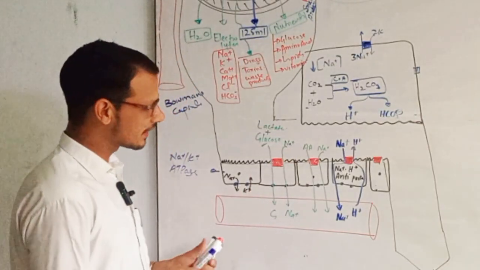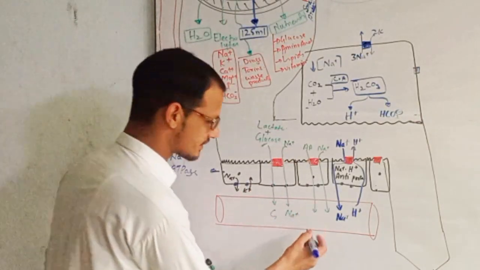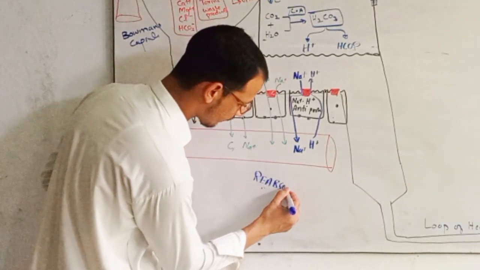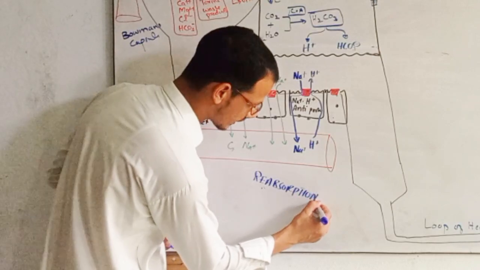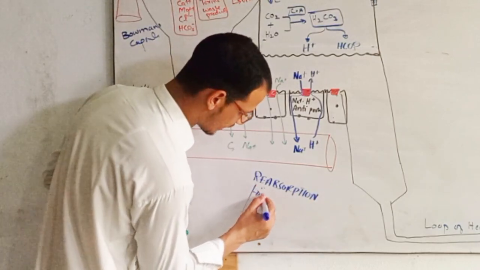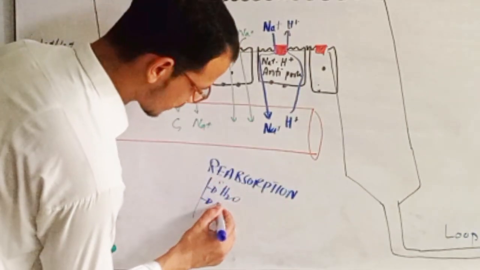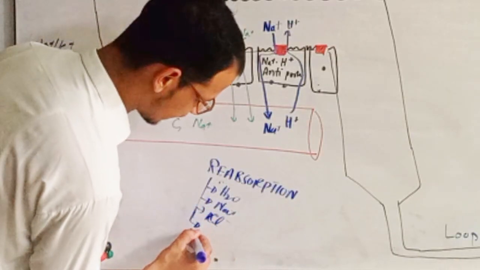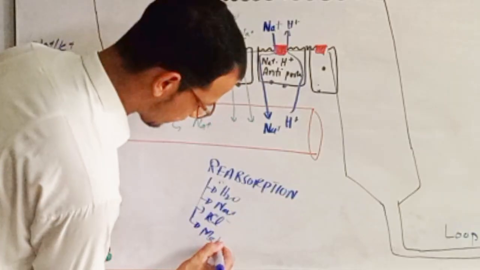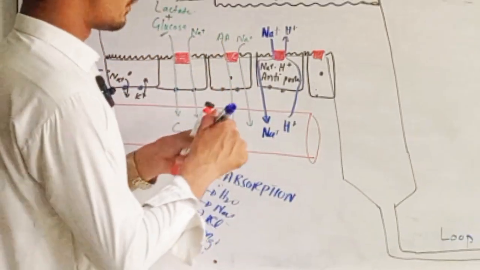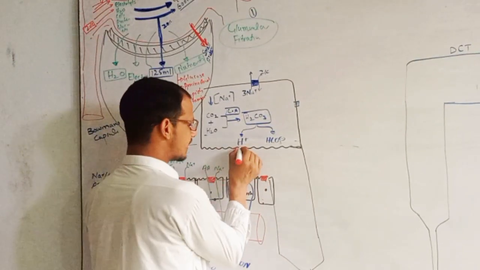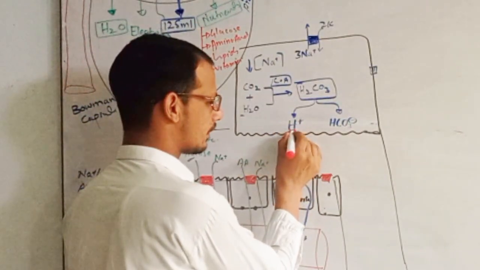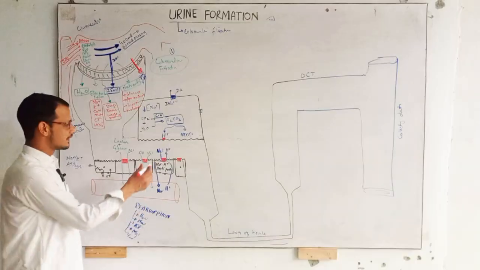So the second step in proximal convoluted tubules is reabsorption, and in reabsorption, we have reabsorption of water, sodium, chloride ion, magnesium and calcium. Now for example, this is the hydrogen ion.